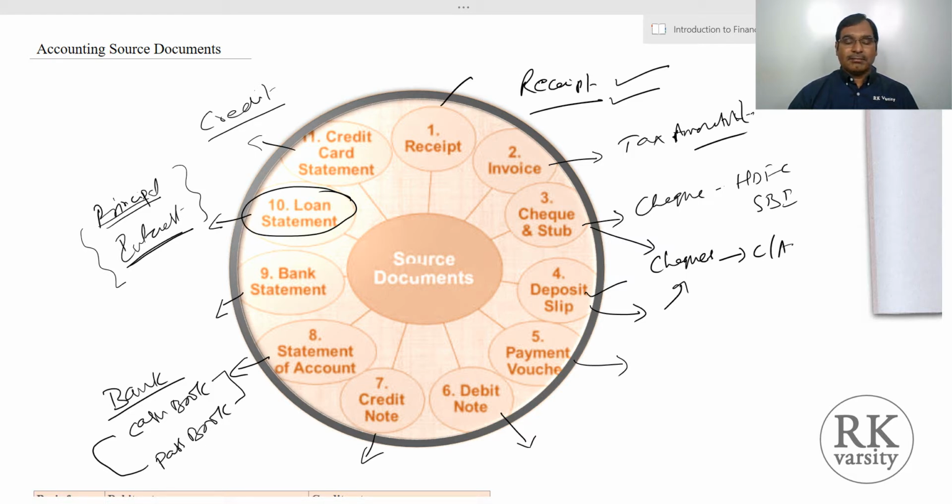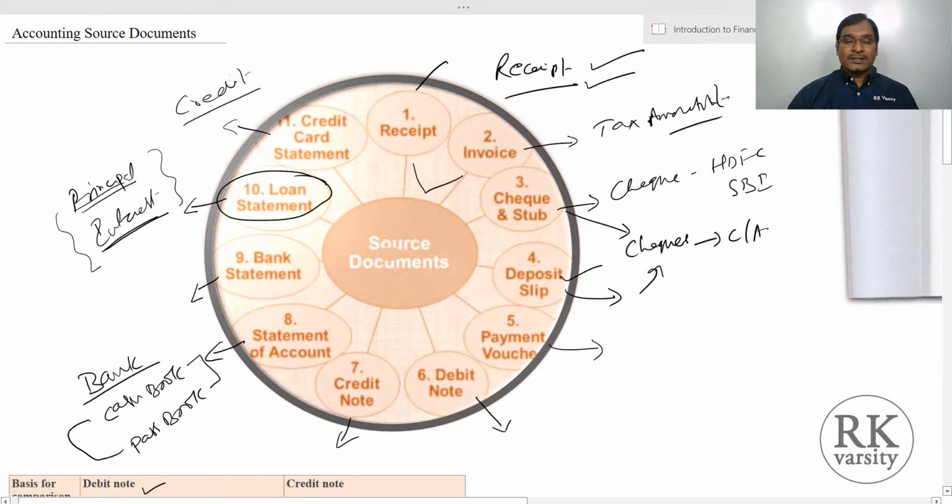There are multiple other documents also. Just to give you an idea, I introduced these 11 different source documents to you, and among these the important ones are your invoice and receipts, then your debit note and credit note. So pay attention to these.